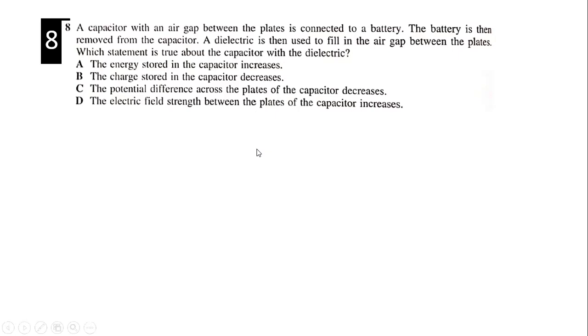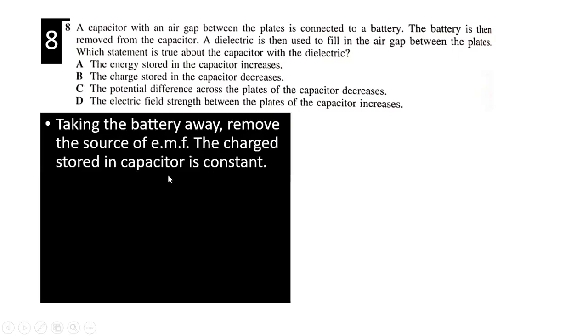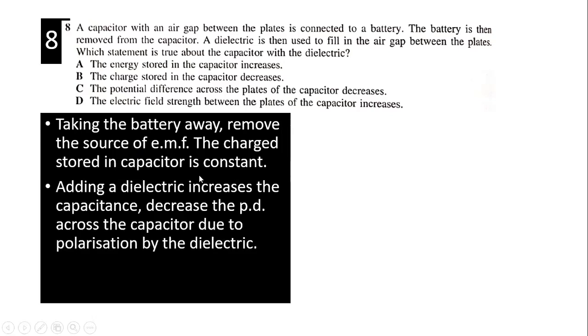Energy stored in the capacitor increases. Right? Taking the battery away removes the source of EMF. That's a key important point to remember. So the charge stored in the capacitor is constant. Adding a dielectric increases the capacitance and decreases the potential across the capacitor due to polarization in the dielectric.